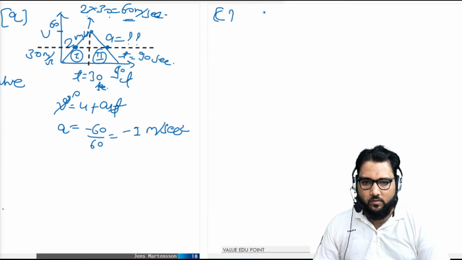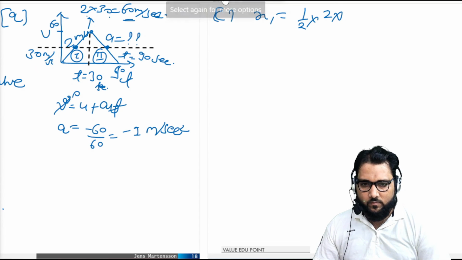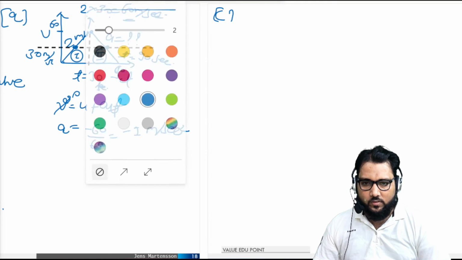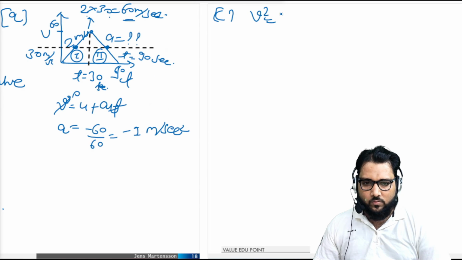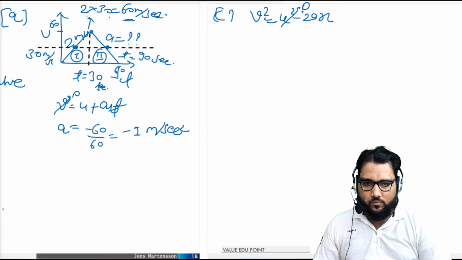First we find out the x1 position. Here we could directly use x equals half a t square, acceleration is 2, but we don't know the time, so we use another formula, the third equation: v square equals u square plus 2as. The initial velocity is 0.